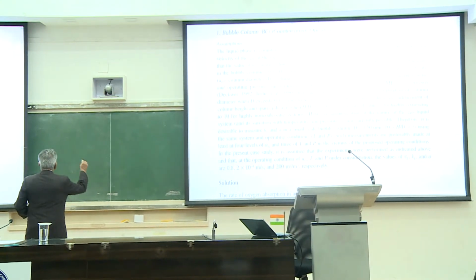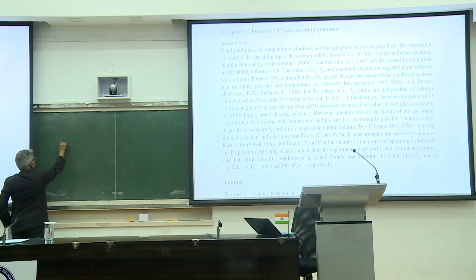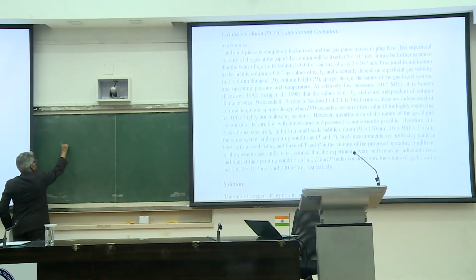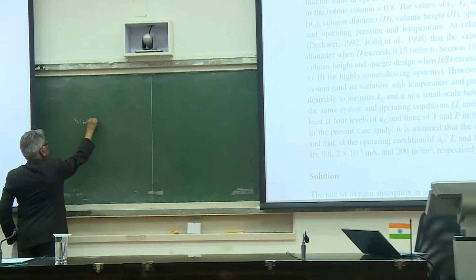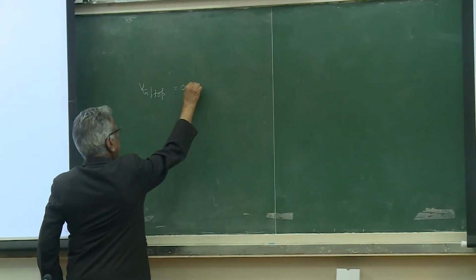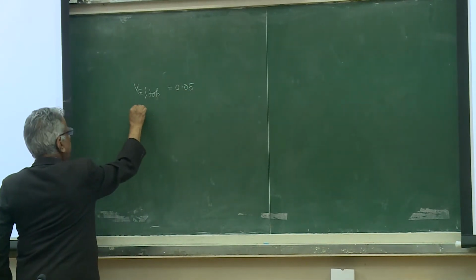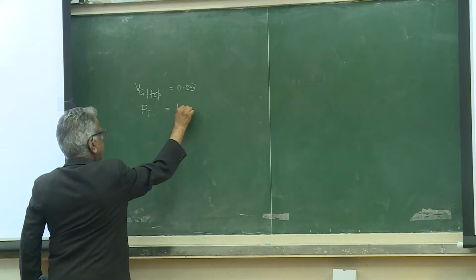So how many have we started? Vg at the top is 0.05. Pressure at the top is 1 atmosphere.